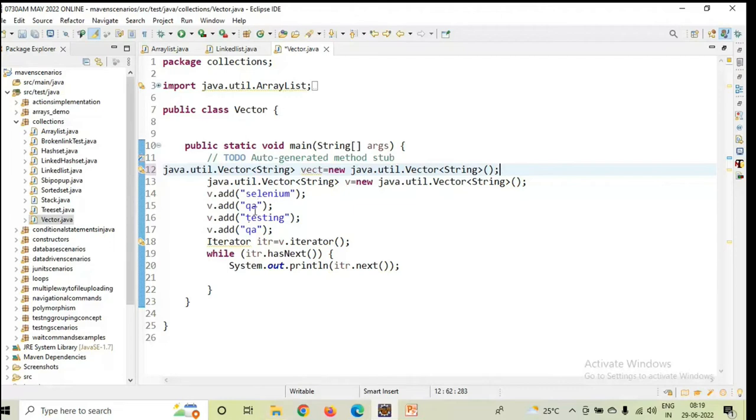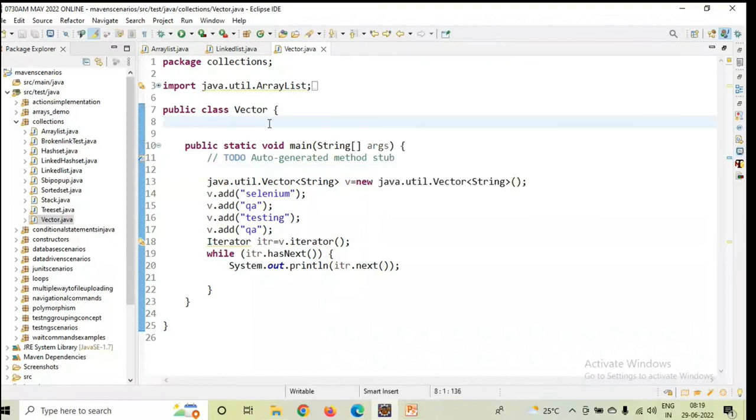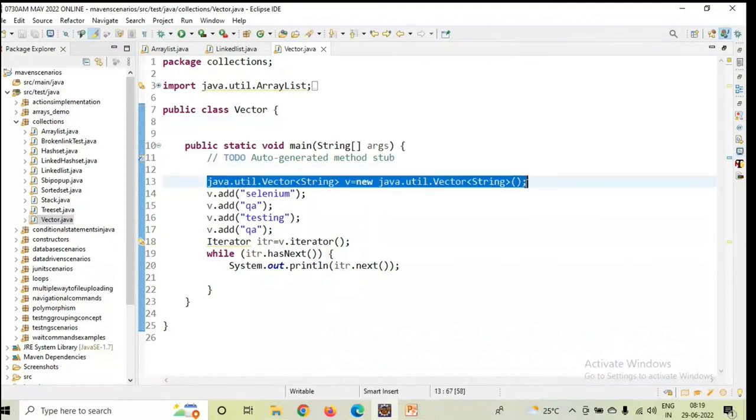You have to continue the program with vector dot add like this. But I have already implemented it, so you need not write it again. For your understanding purpose, I have written this. When you execute this, the same output will come, Selenium QA testing QA. But what you have to observe here is the syntaxes.